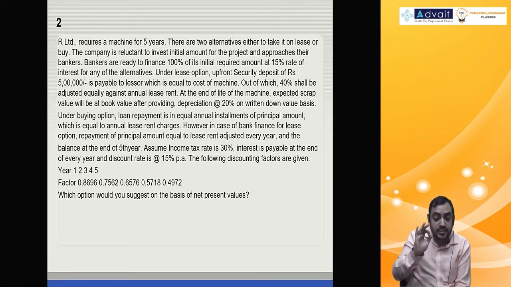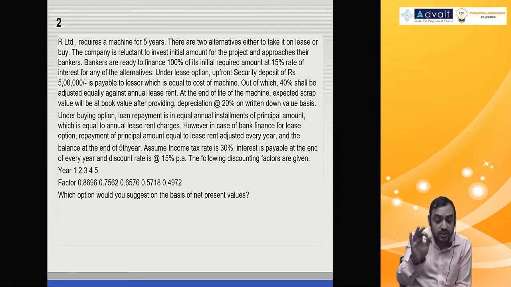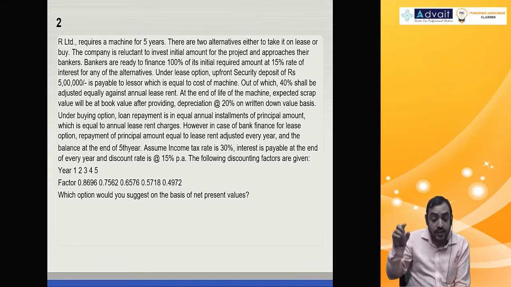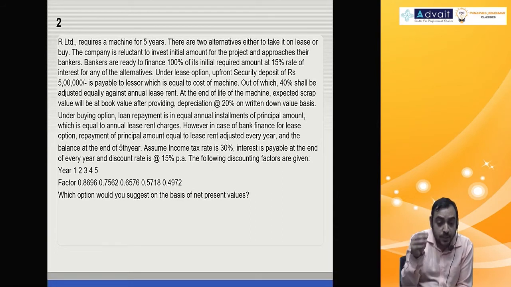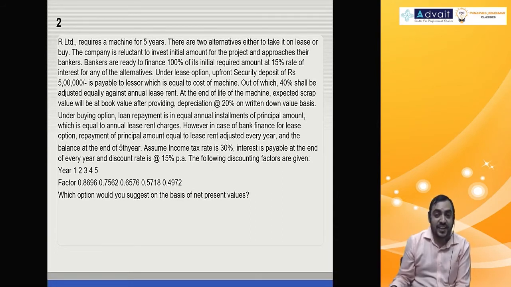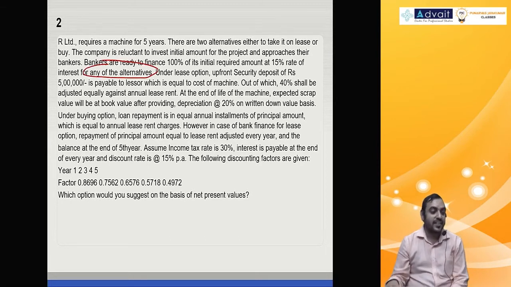The company is reluctant to invest the initial amount for the project and approaches the bankers. No problem. Bankers are ready to finance 100% of the initial amount required at the rate of 15% for any of the alternatives. Here comes the googly.